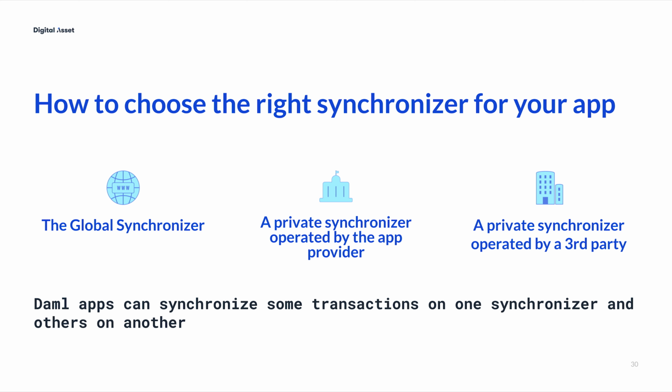For example, transactions that facilitate workflow composition with other apps could be synchronized on the global synchronizer, and other transactions, for example, the ones that are not dependent on other apps, could be synchronized on a private synchronizer. The choice of a synchronizer also doesn't have to be permanent. It's always possible to start with one synchronizer and then migrate to another.